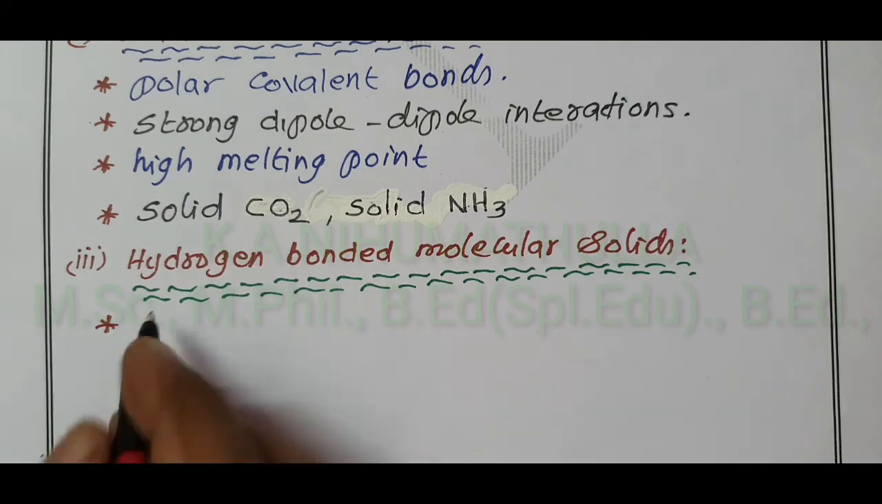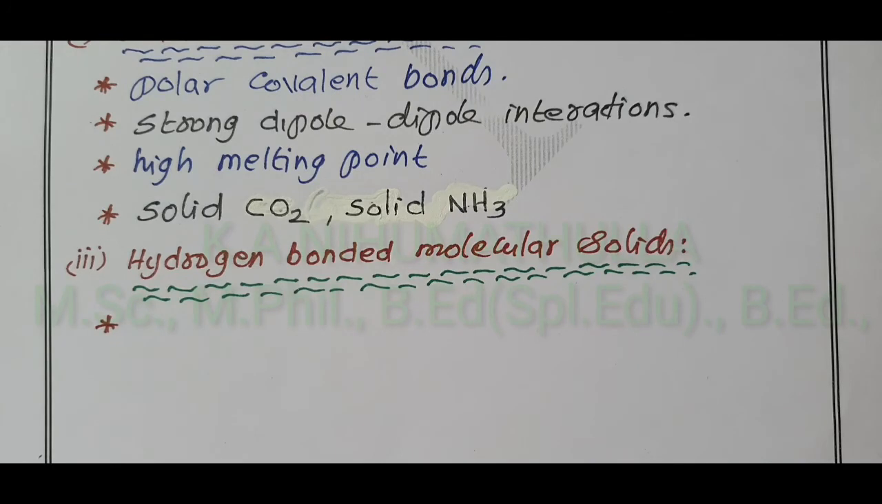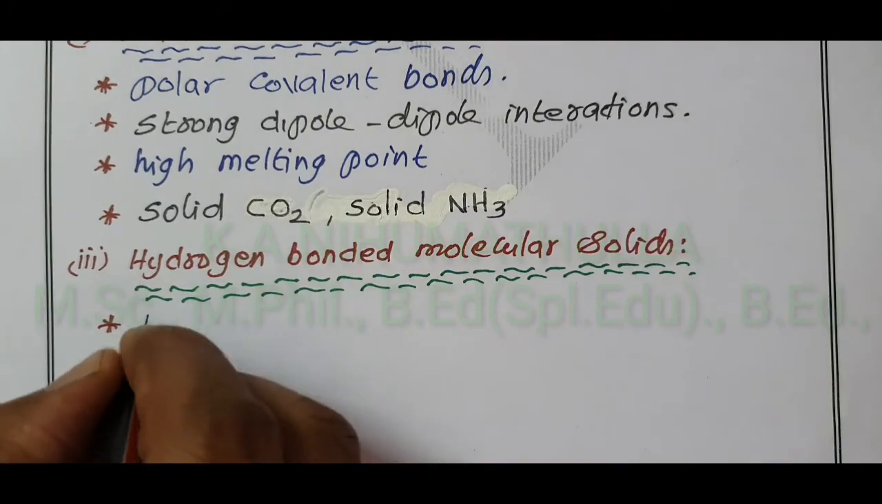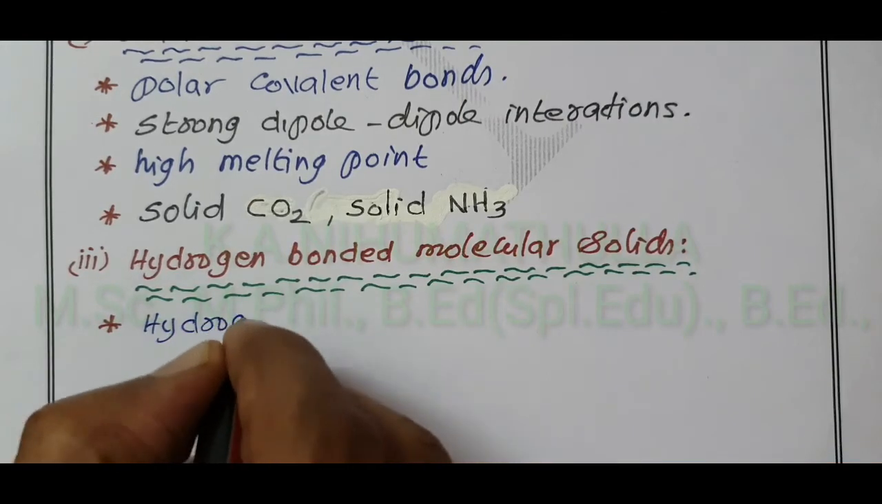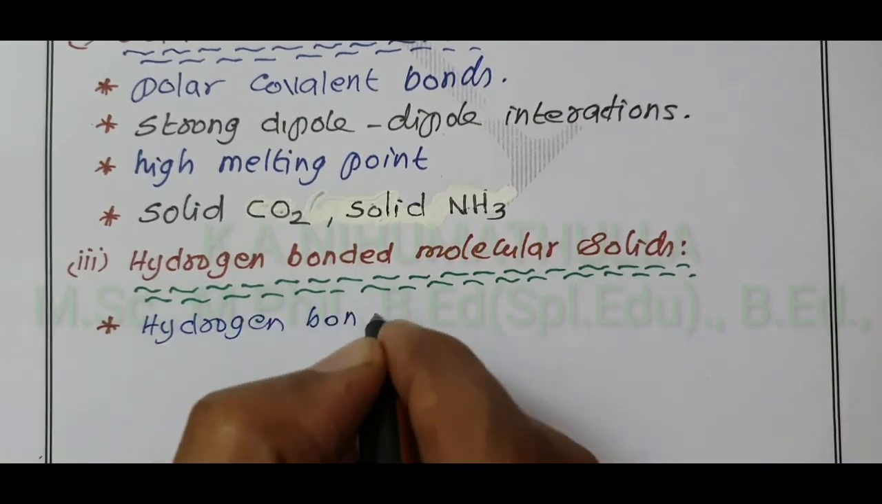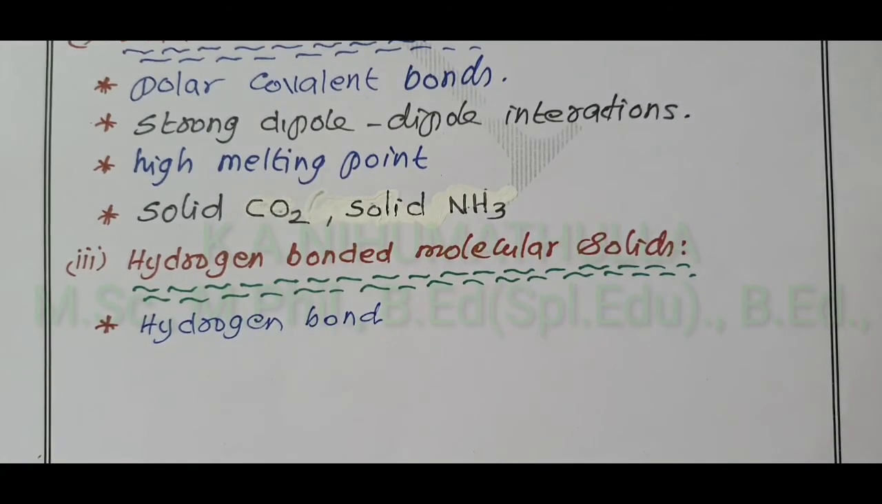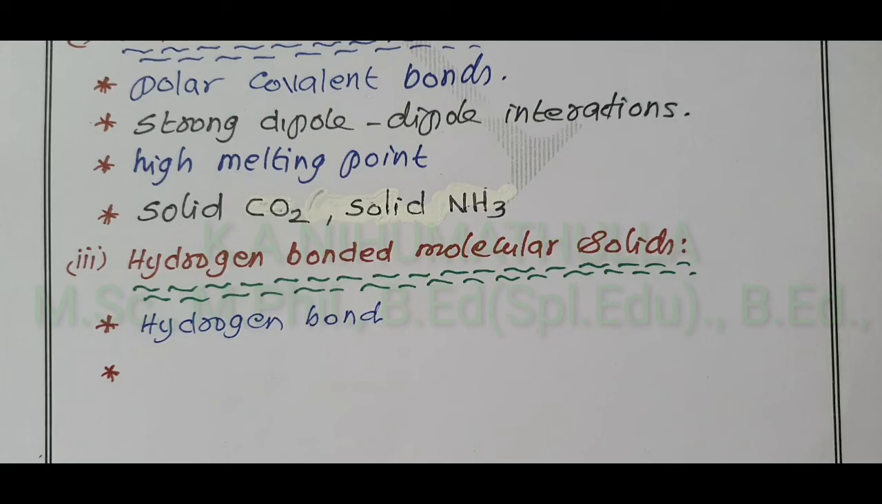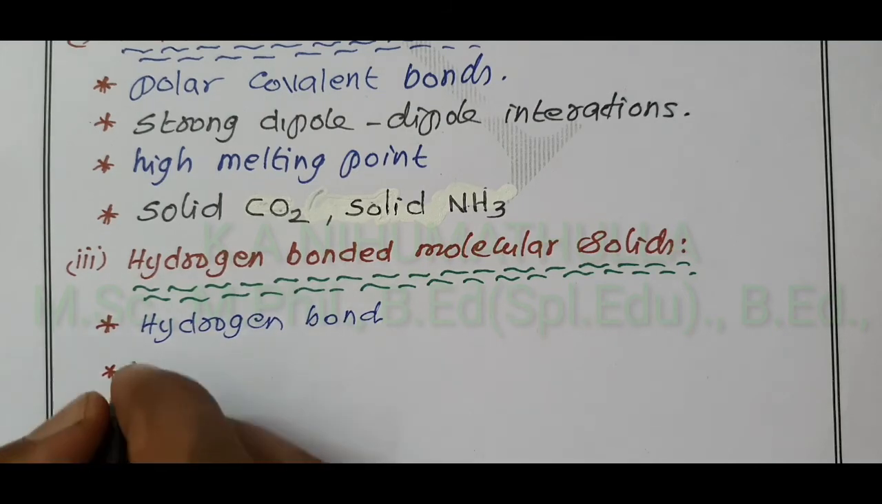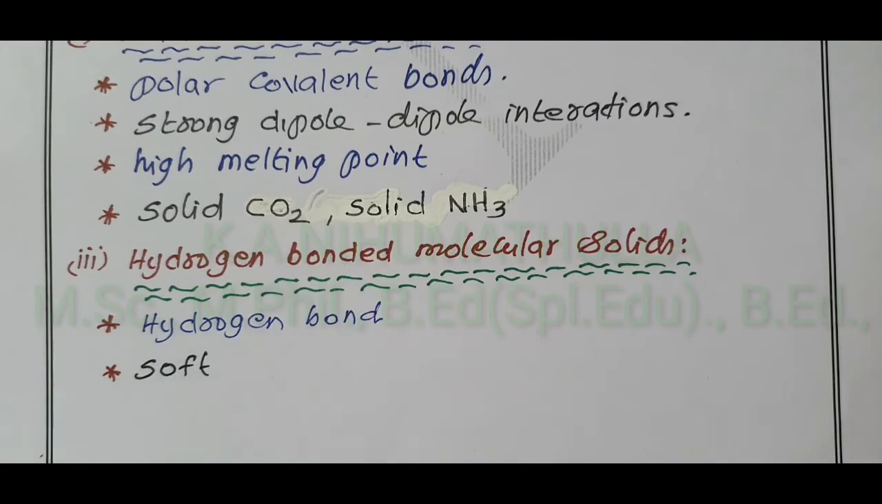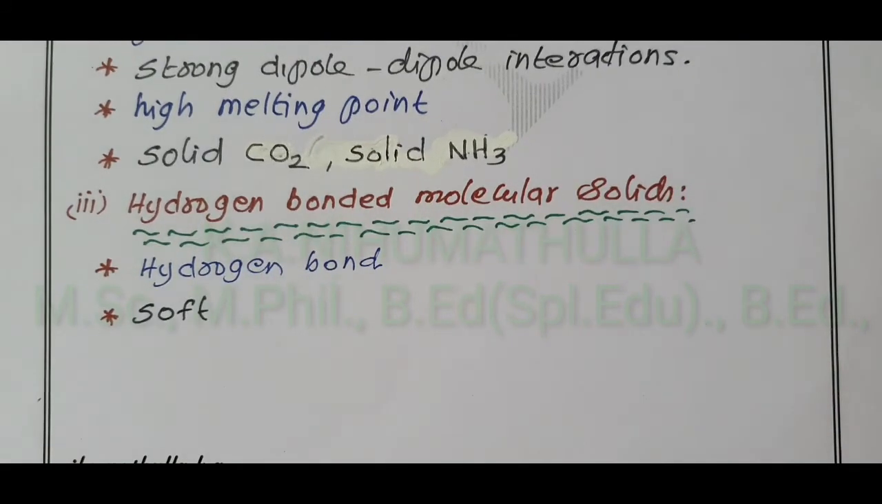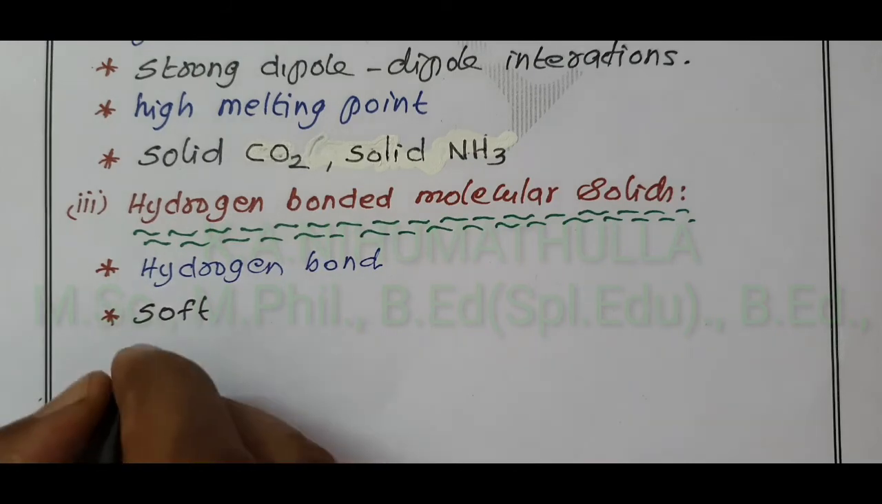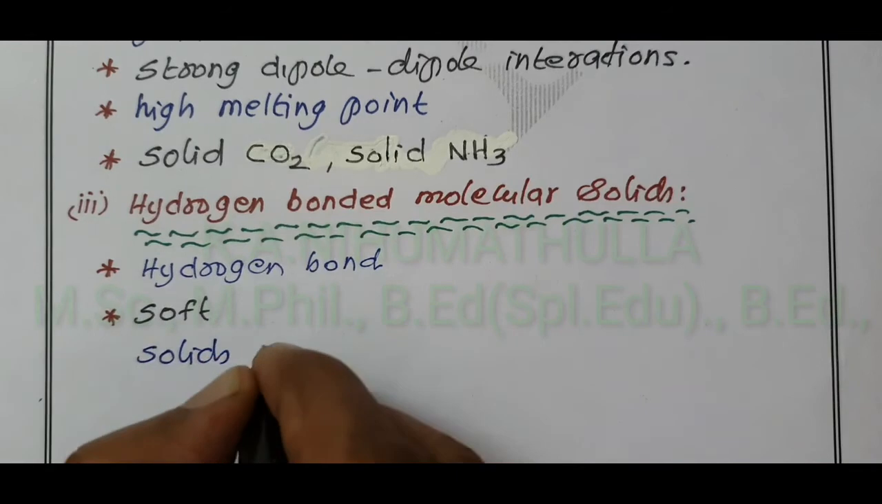The constituents in hydrogen bonded molecular solids are held together by hydrogen bonds. Like the non-polar molecular solids, hydrogen bonded molecular solids are also very soft, and the most important point is that they are in solid state at room temperature.